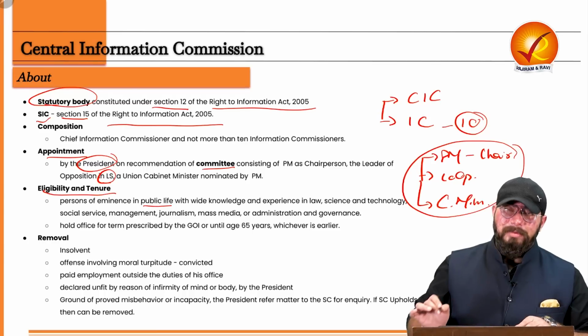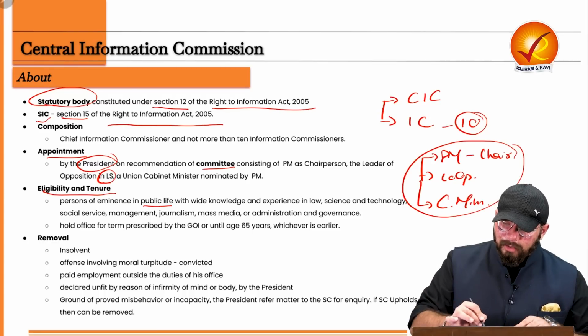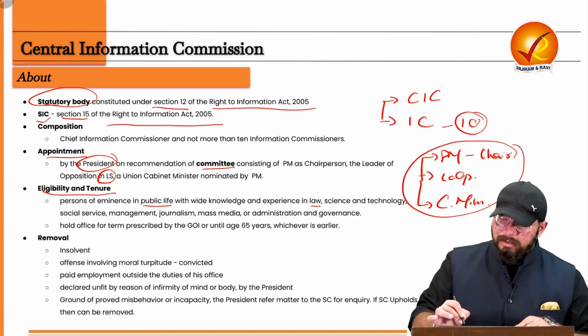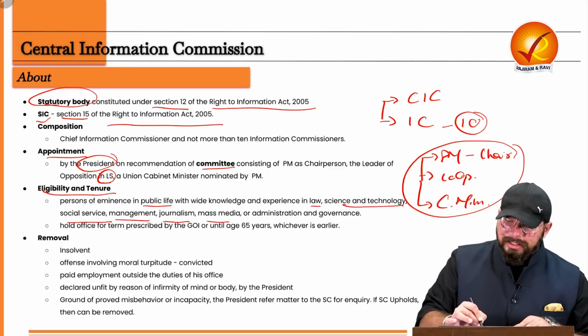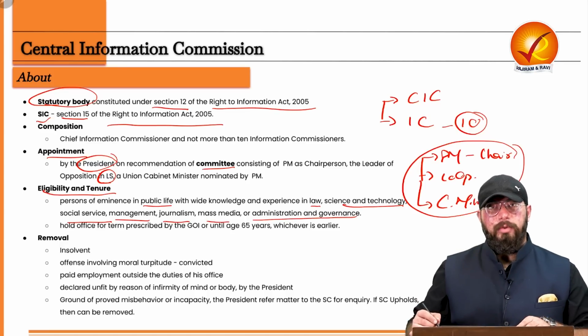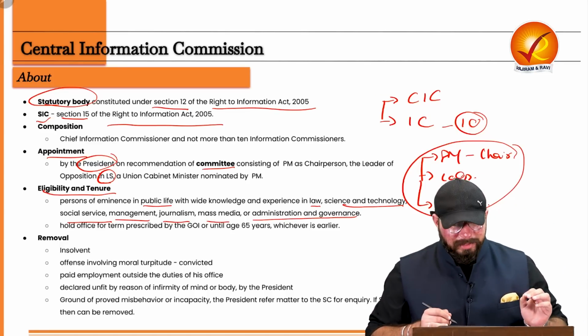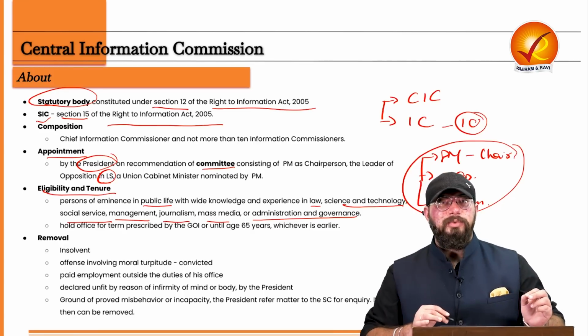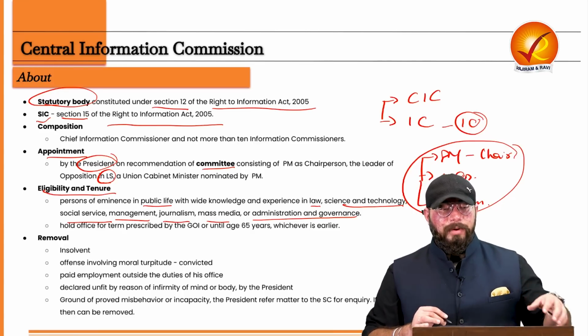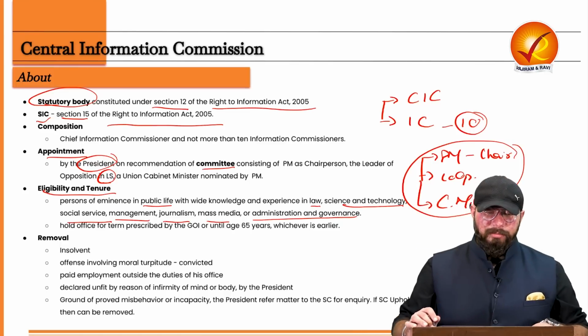In the field of public life, with wide knowledge and expertise in law, science and technology, social services, management, journalism, mass media, or administration and governance. So a person of eminence, with knowledge and experience in all these fields, can become a part of your Central Information Commission.